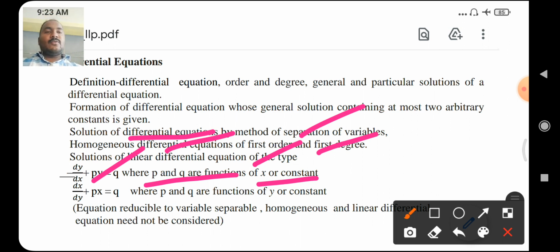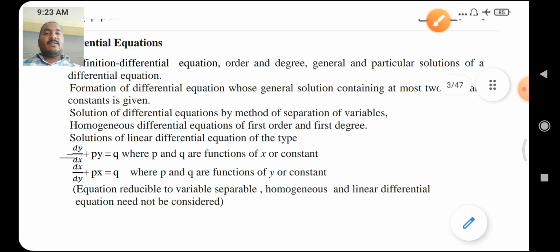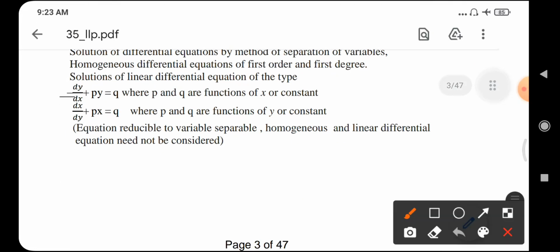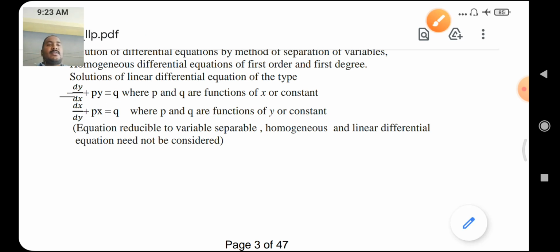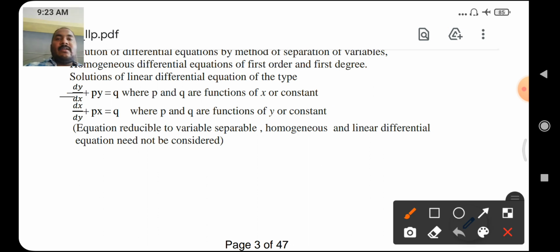And one more type is there, that is dx by dy plus px is equal to q, where p, q are functions of y or constants. Okay. In your annual examination, 5 marks are asked on these types only: solution of linear differential equation of the type dy by dx plus py is equal to q, or dx by dy plus px is equal to q.